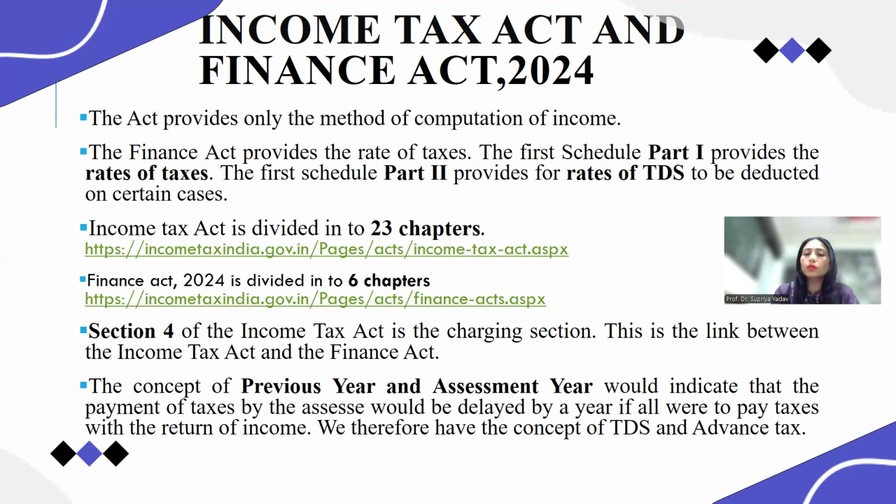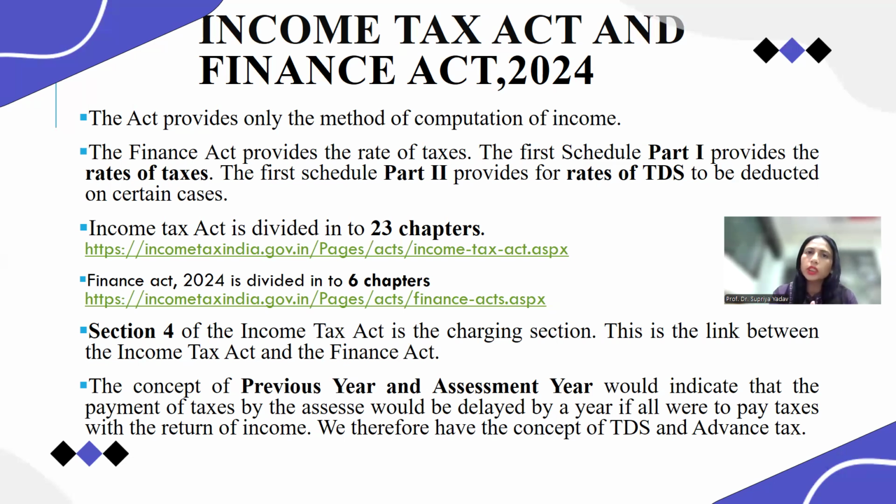So we have the concept of TDS and advance tax. In a previous year, the TDS and advance tax are collected by the income tax department, and as per the total income and whatever TDS and advance taxes are paid by the assessee, the assessment procedure is conducted in the current financial year.